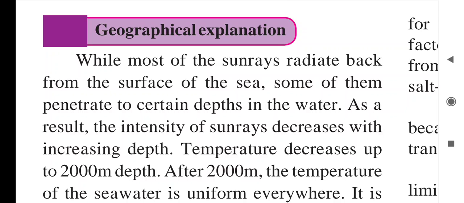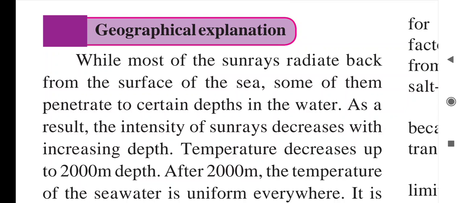So here it is saying that as we go deeper inside the sea, the sun rays are penetrating, meaning they are dissolving in the water. As a result, the intensity of the sun rays decreases with increasing depth.